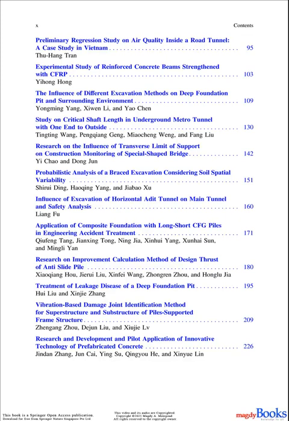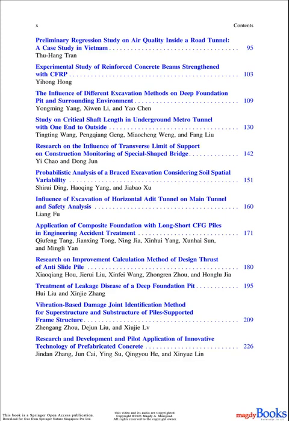Tu Hang Tran. 10. Experimental study of reinforced concrete beams strengthened with CFRP. Yihong Hong. 11. The influence of different excavation methods on deep foundation pit and surrounding environment. Yangming Yang, Shiwen Li, and Yao Chen. 12. Study on critical shaft length in underground metro tunnel with one end to outside. Tingting Wang, Pengchang Zheng, Miaocheng Weng, and Fang Lu.